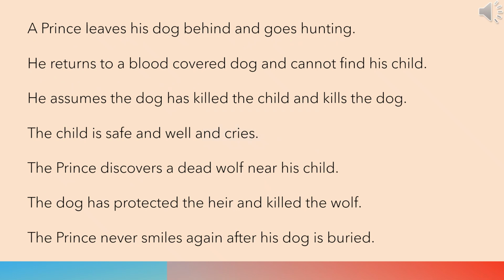These are the events. A prince leaves his dog behind and goes hunting. He returns to a blood-covered dog and cannot find his child. He assumes the dog has killed the child and kills the dog. The child is safe and well and cries. The prince discovers a dead wolf near his child. The dog has protected the heir and killed the wolf. The prince never smiles again after his dog is buried.